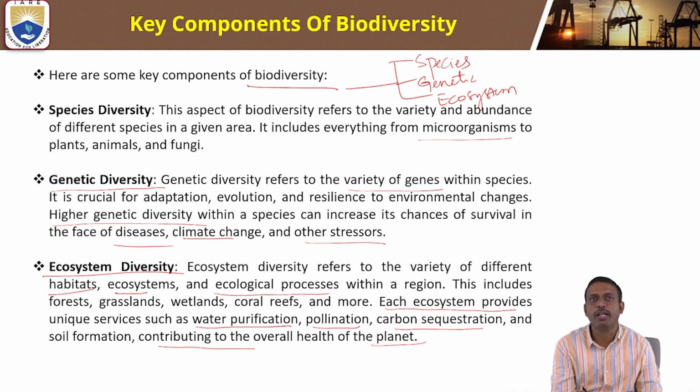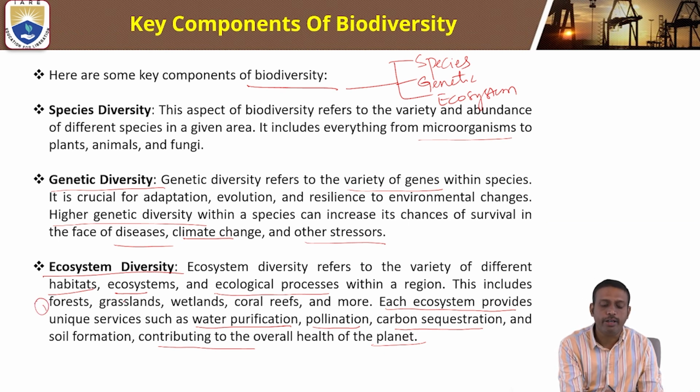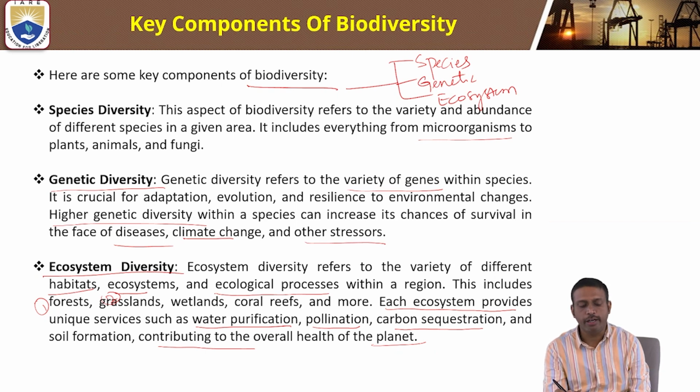Here, what is ecosystem diversity? It refers to the variety of different habitats, ecosystems, and ecological processes within a region. It includes forests, grasslands, wetlands, coral reefs, and more. Each ecosystem provides unique services such as water purification, pollination, and soil formation, contributing to the overall health of the planet. That is ecosystem diversity.